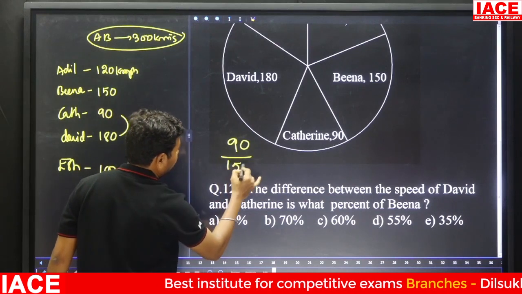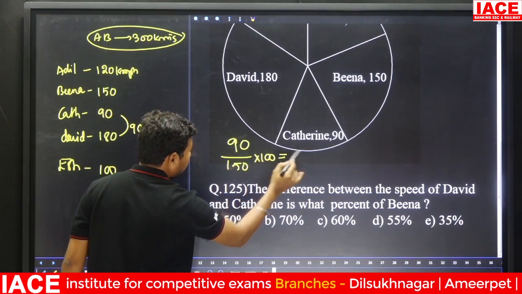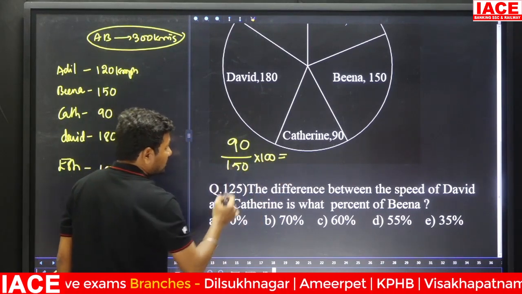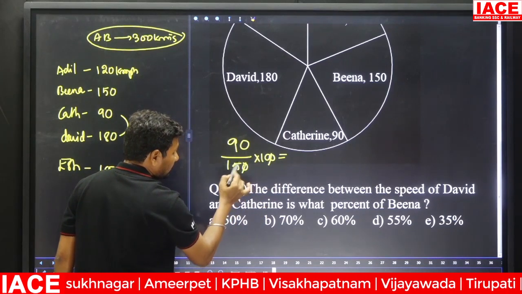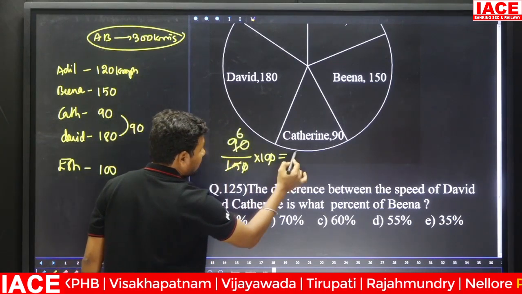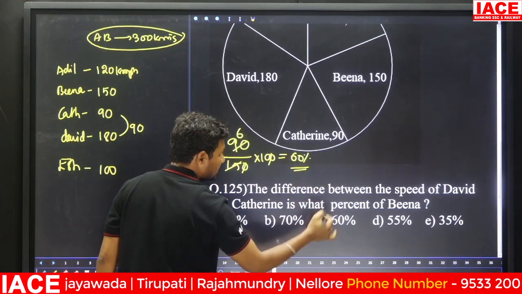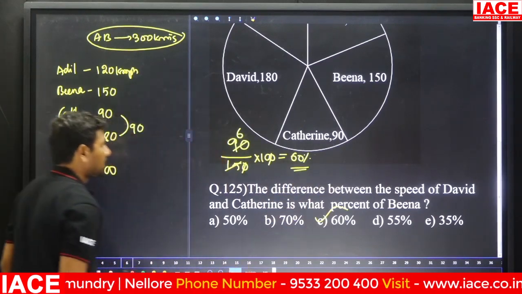Beena's speed is 150, we need percentage, so multiply with 100. Here cancel the values, the 0 0 will be cancelled. 15 to 90, 6 times, 6 into 10 is how much percentage? 60%, option C is correct. Okay.